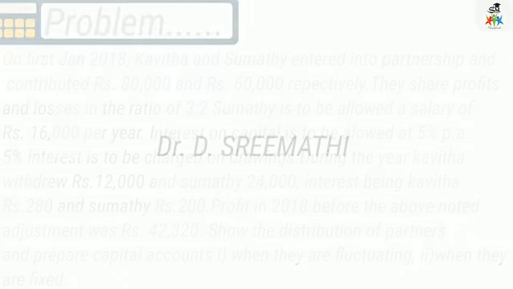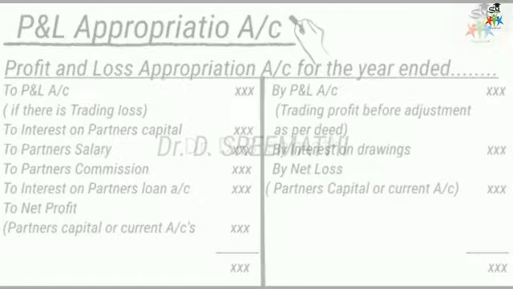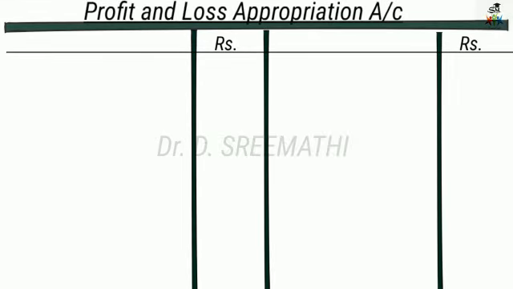For preparation of profit and loss appropriation account, we have to take the profit of that year and then make adjustments related to partners' salary, interest on capital, interest on drawings, any interest on loan to the partners, then any commission to partners. So all these adjustments are to be made in the profit and loss appropriation account. Let's start with the answer. Profit and loss appropriation account.